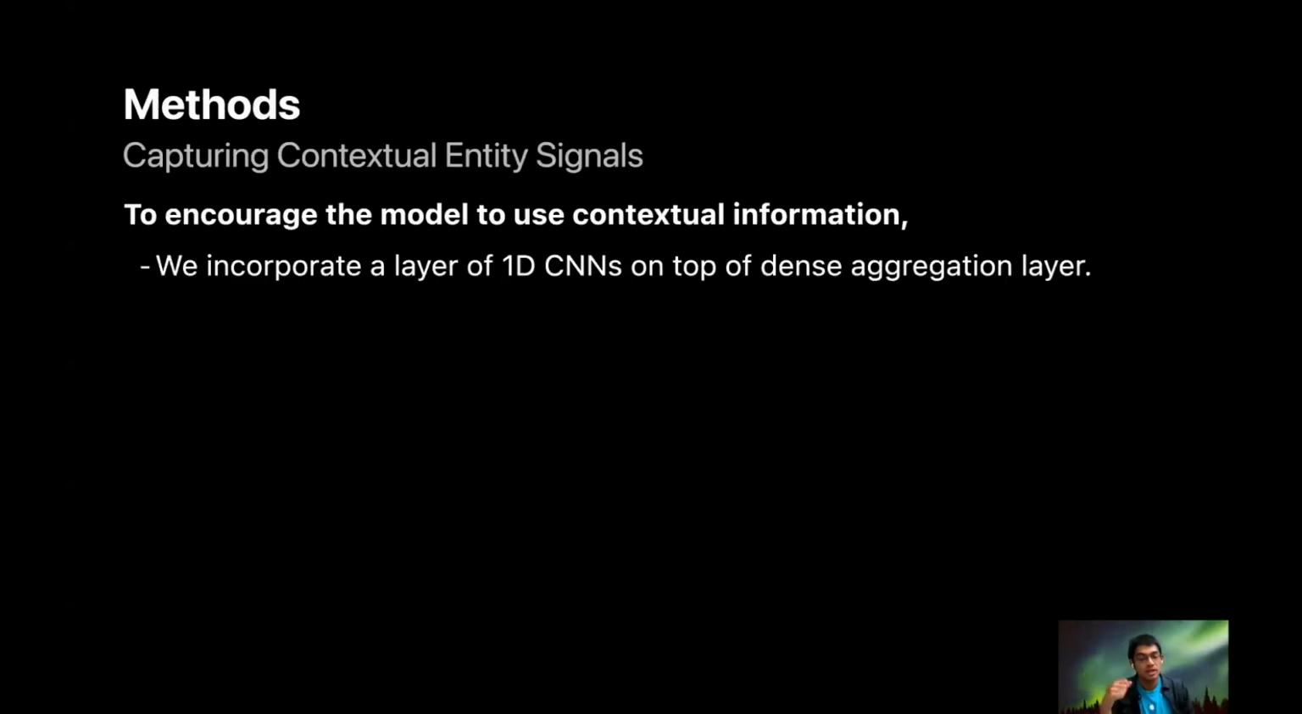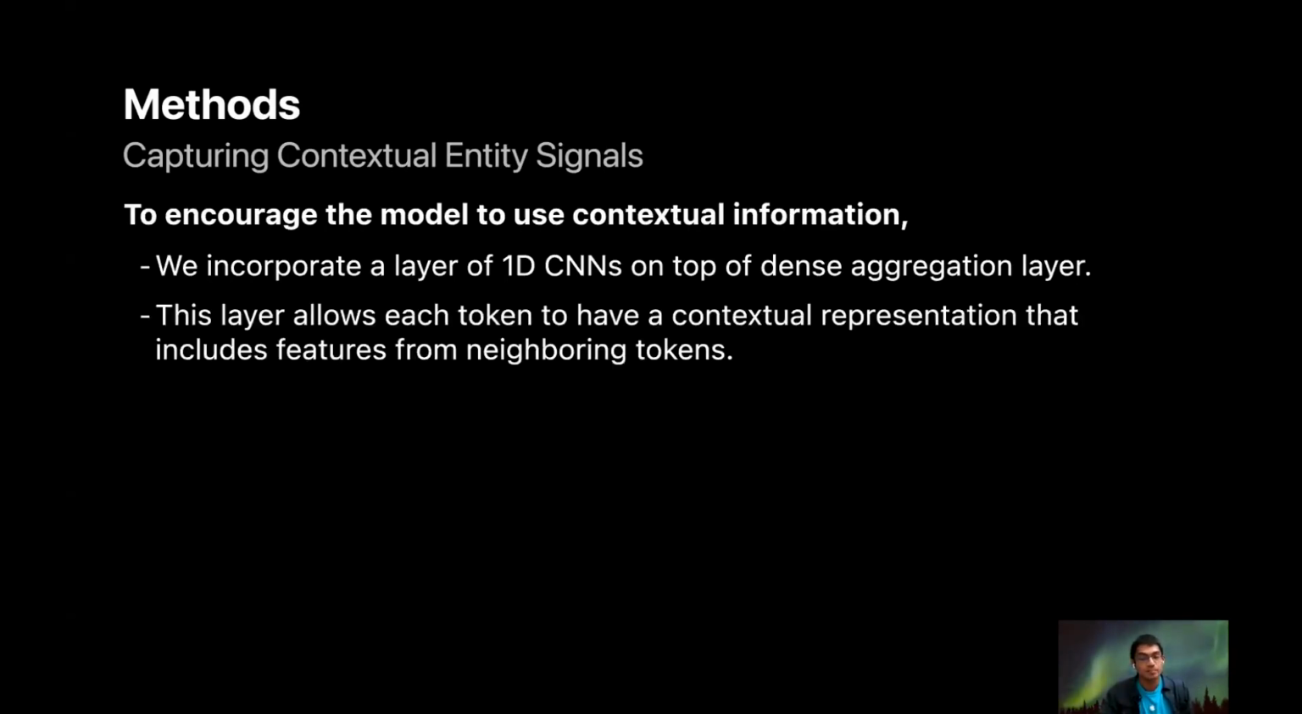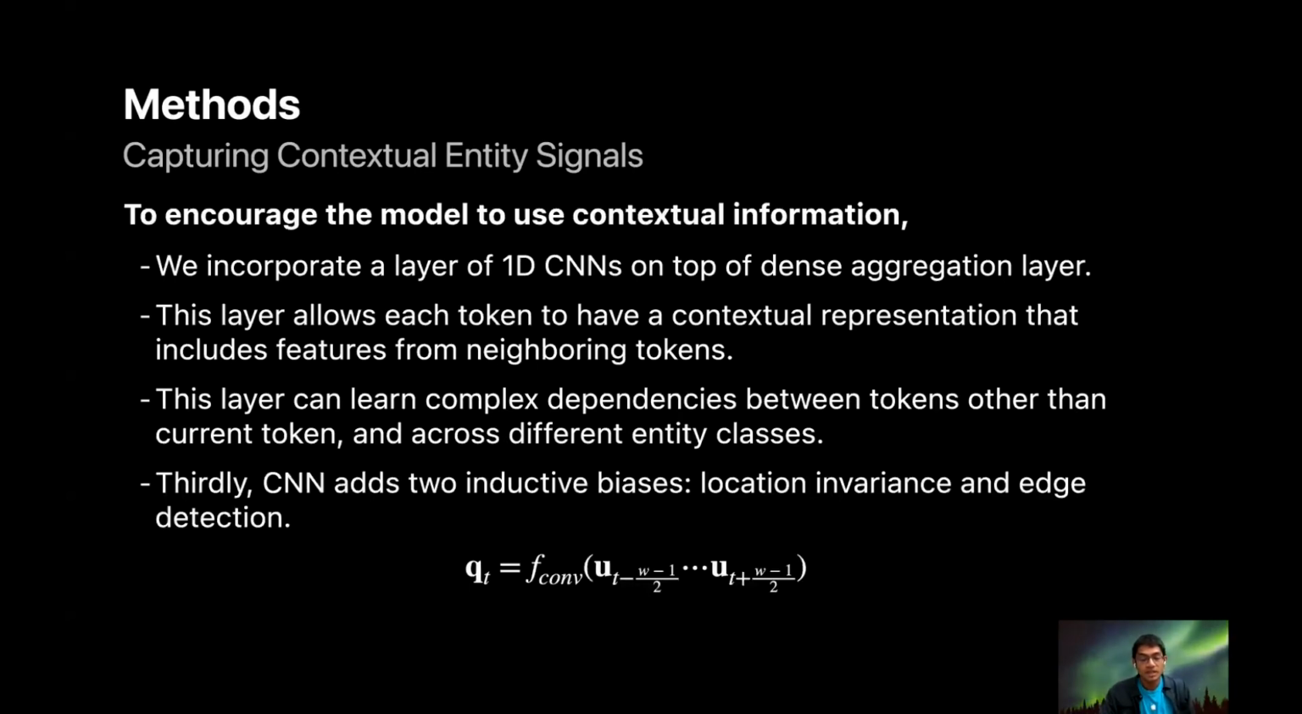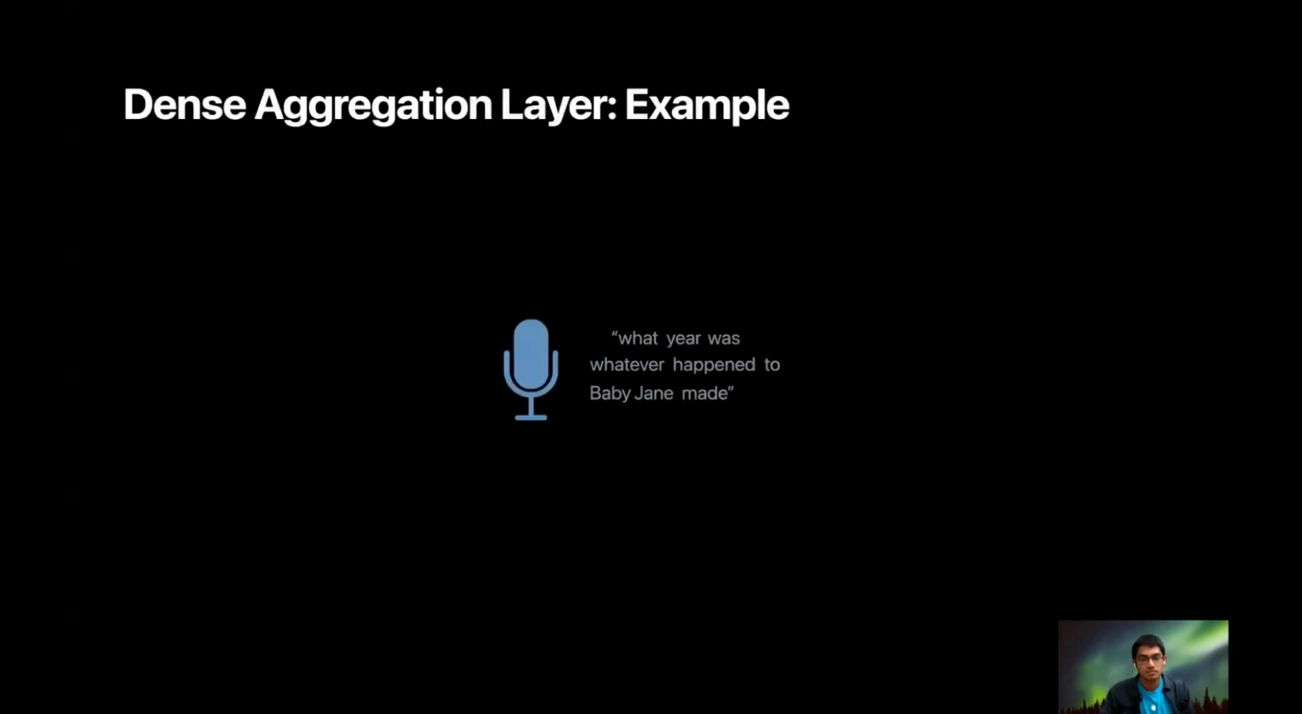When searching candidates for every n-gram, we search for every entity class in our ontology. To encourage the model to use contextual information, we incorporate a layer of 1D convolutional neural networks on top of the dense aggregation layer. This layer allows each token to have a contextual representation that includes features from neighboring tokens. This layer can learn complex dependencies between tokens other than the current token and across different entity classes. And finally, our CNN adds 2 important inductive biases: location invariance and edge detection.